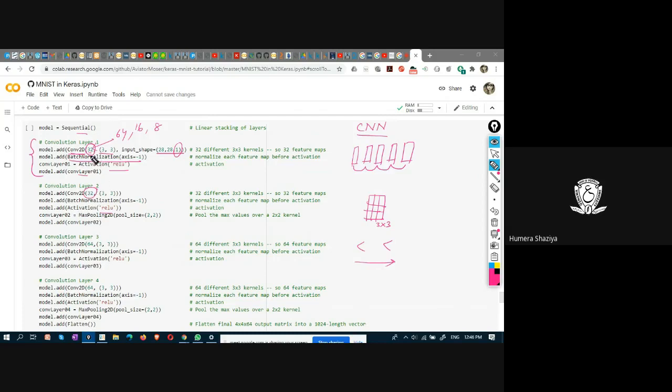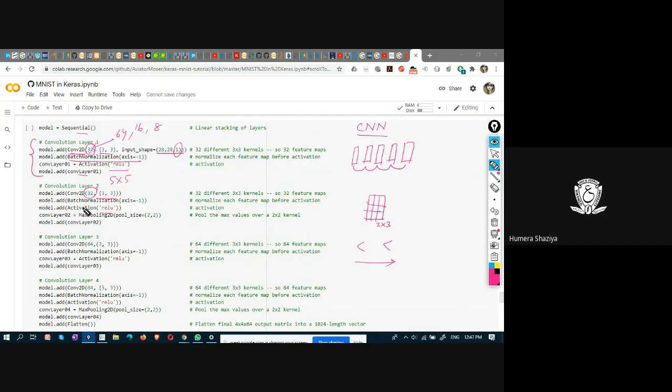You can have 16 as well, and again this is a hyperparameter. Hyperparameters are those parameters that are set by the user. So you can give any value here. Why 3 by 3? Can I have 5 by 5? Can I have a bigger one? Again, this is also through practice. 3 by 3 is the most widely used filter. You can use 5 by 5 as well.